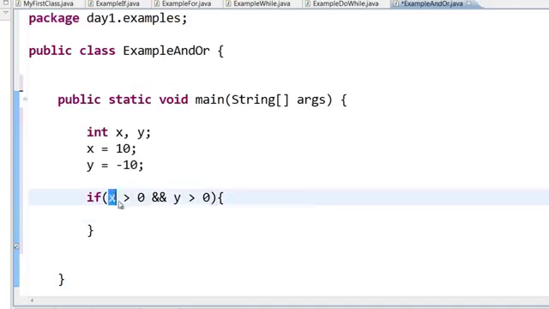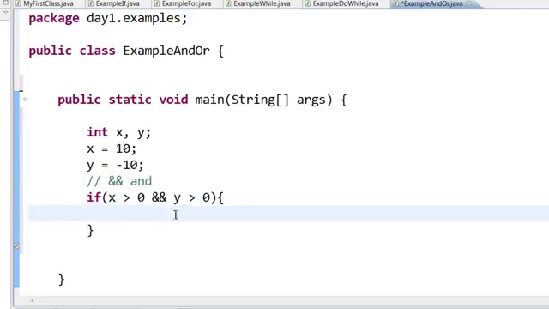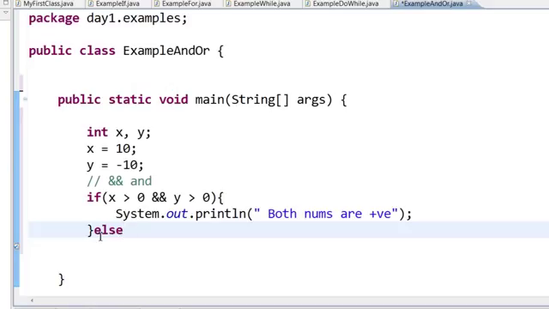So the way you read it is, if x greater than 0 and, these two ampersand signs are referred to as AND. If x is greater than 0 and y is greater than 0, then print both numbers are positive. Else, check if at least one of them is a positive number, that is if x is greater than 0 or y is greater than 0.